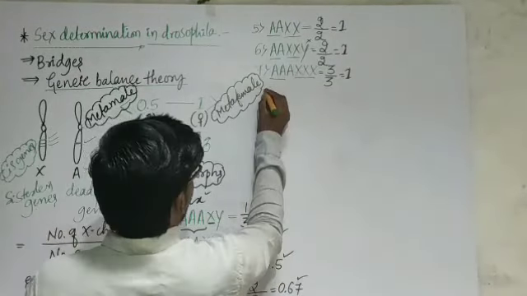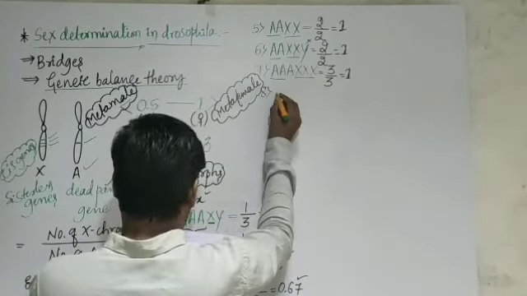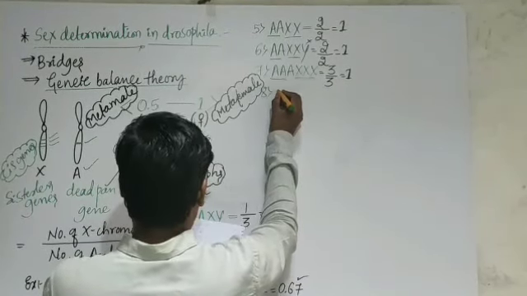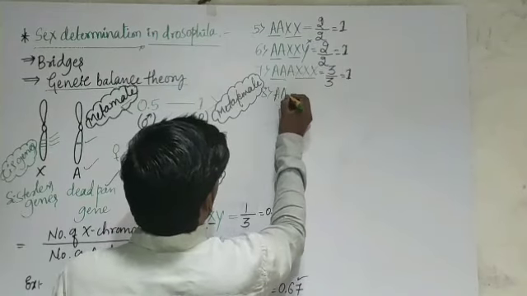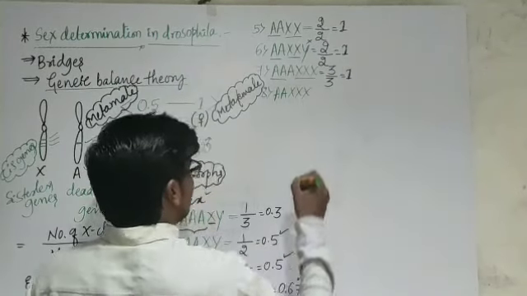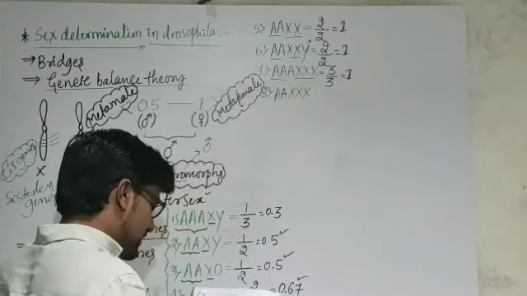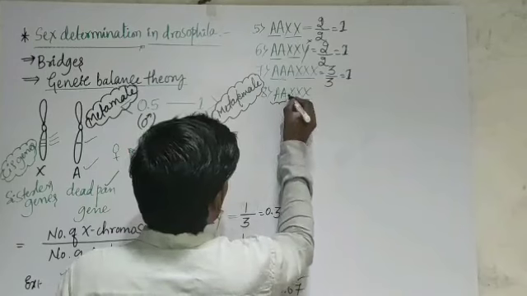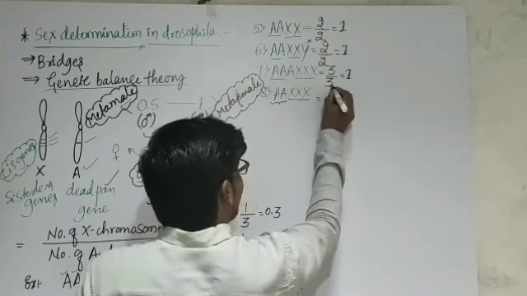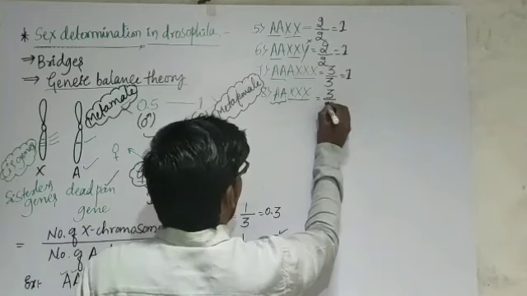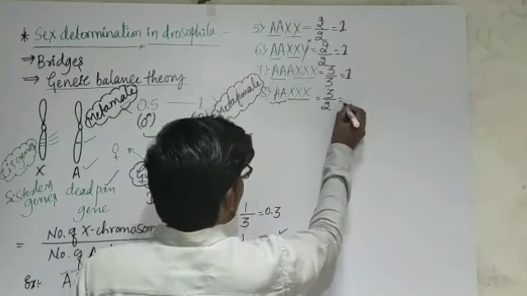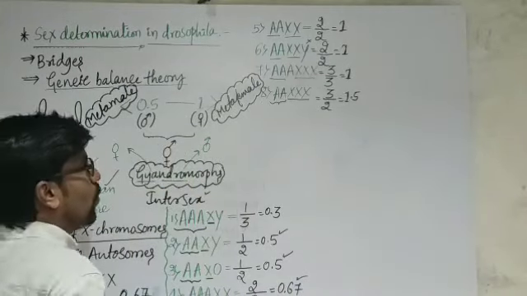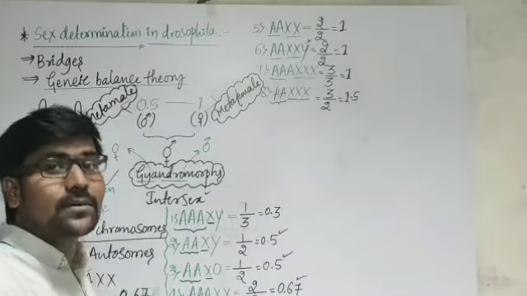Suppose the condition is like this, eighth one, AAXXX. Then here 3 X chromosomes and 2 autosomes, so it becomes 3 by 2, which is 1.5. And I have already told you, more than 1 is considered female, but a meta-female.